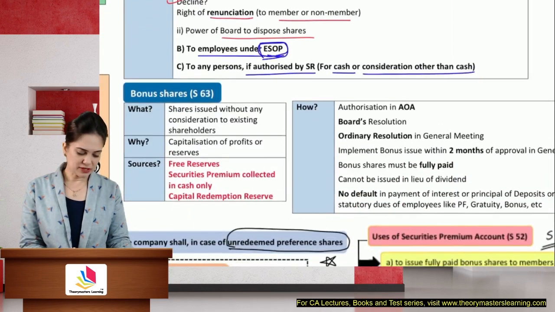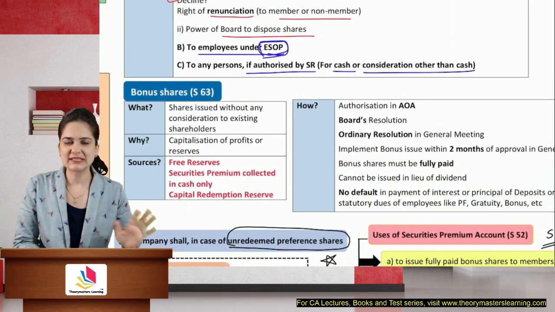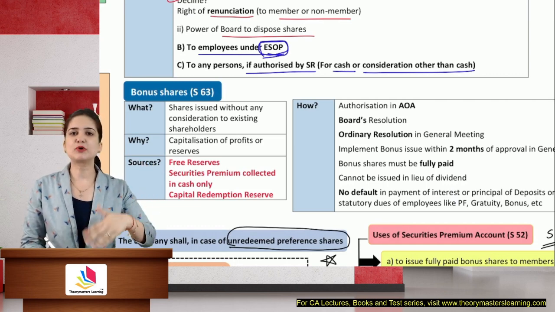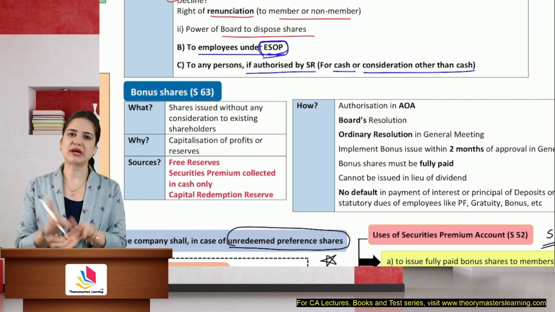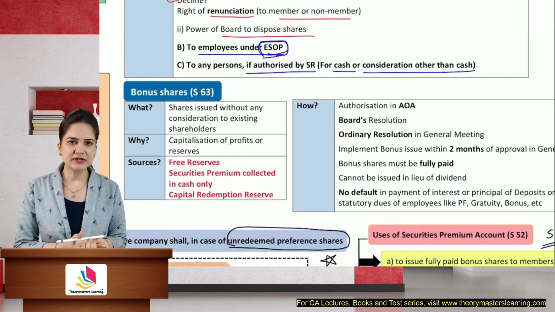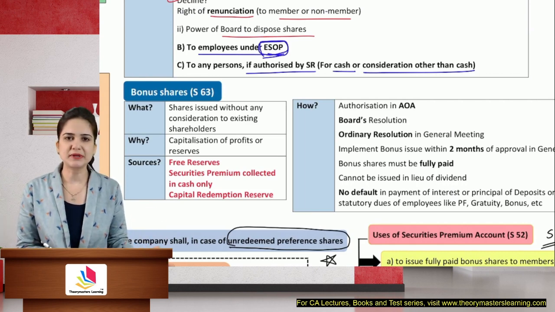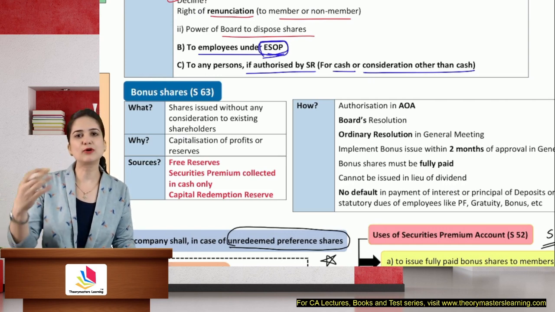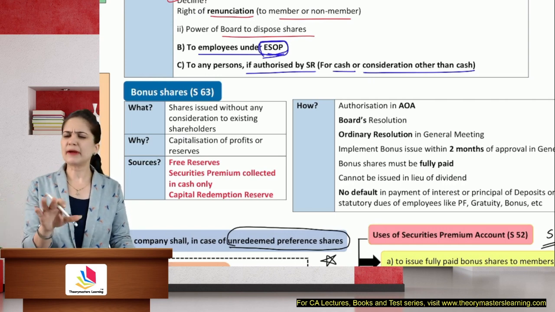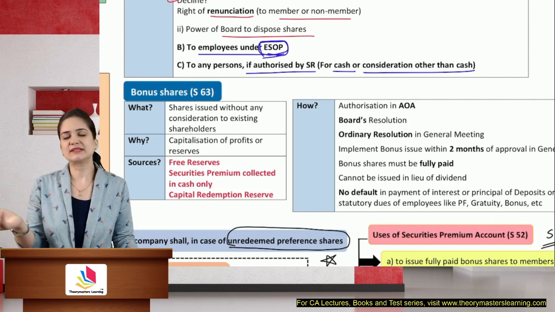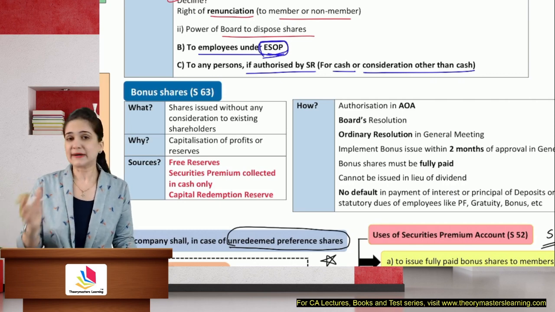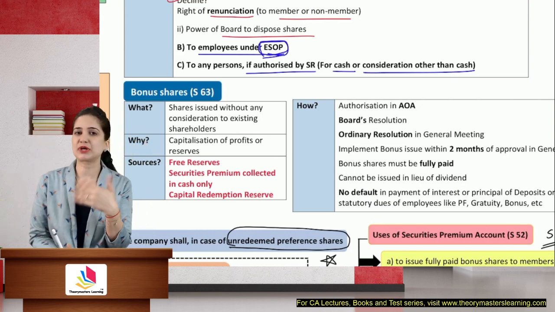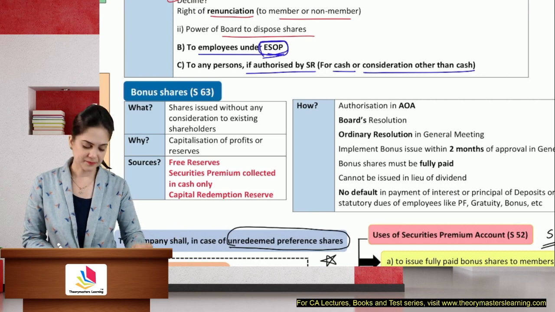Then we have bonus shares. Bonus means it is given free of cost. It is a capitalization of profit. Many times it happens that the company doesn't have money to give dividend. So instead they say, you take shares. No, we don't have money to give you dividend, so why don't you accept the shares of the company? Anyways, you're getting these shares for free. You can sell them in the market and make a good profit. If the members decide, then it's fine. Instead of dividend, they will accept bonus shares. But if they say, no, we want dividend only, then you cannot compel them to accept shares instead.